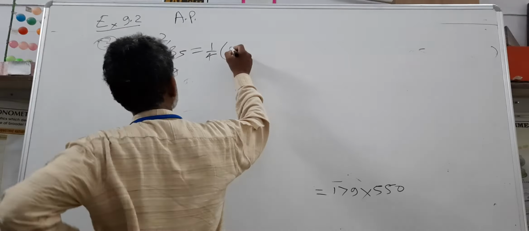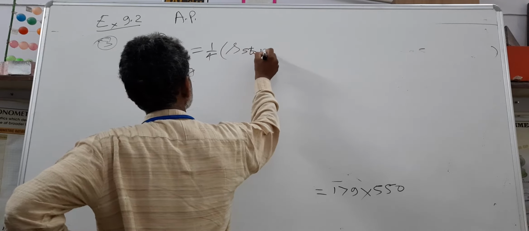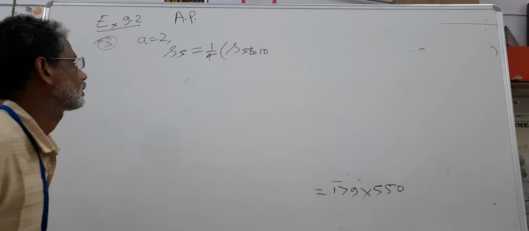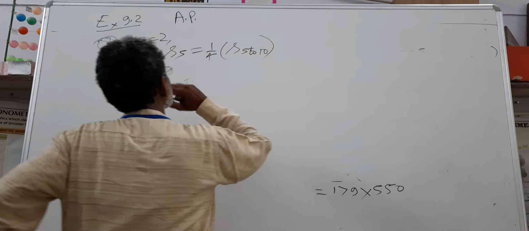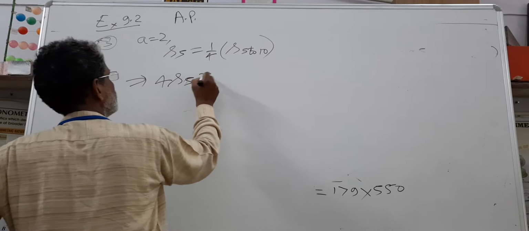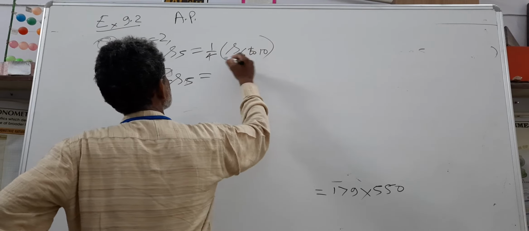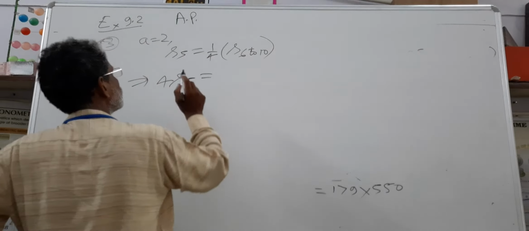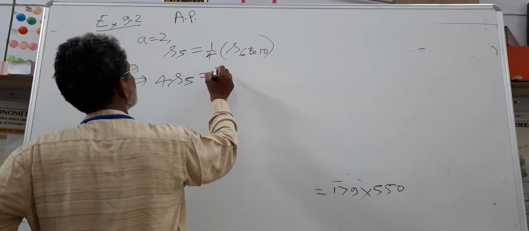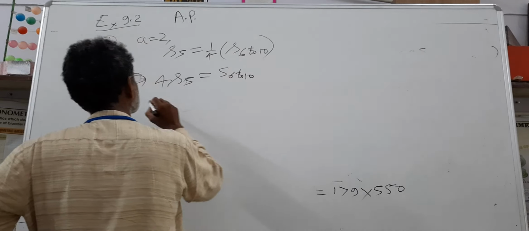Next 5 terms means S6 to 10. This implies 4 S5 is equal to S6 to 10.